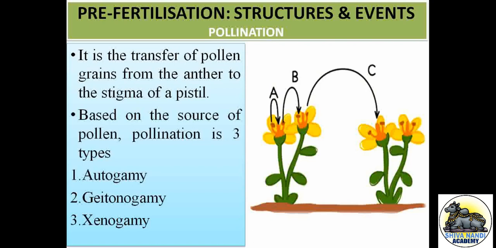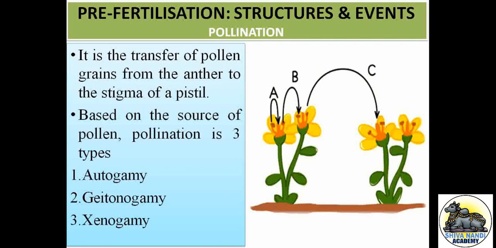In the anther we are going to see the male gamete. In the pistil, the ovule and ovary will be present; that is the female reproductive system. Whatever pollen grains are produced in an anther move towards the pistil. The first part of the pistil is the stigma. Here the pollen grains attach, and we call this pollination, the transfer of pollen grains from the anther to the stigma.